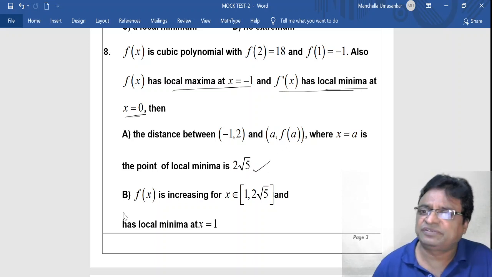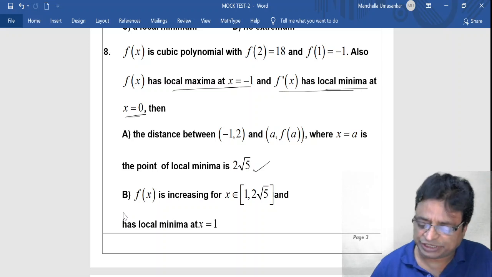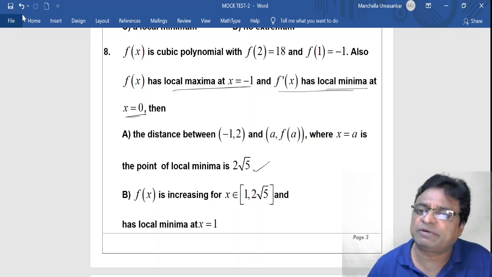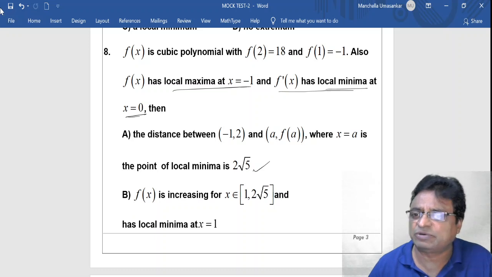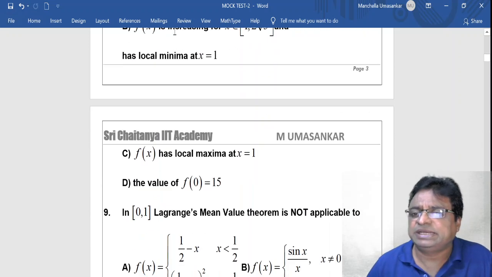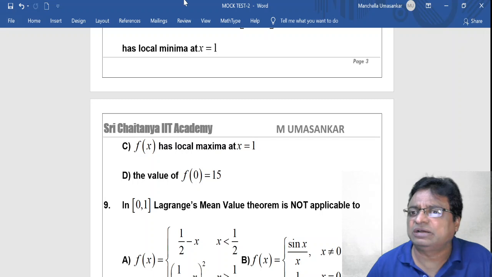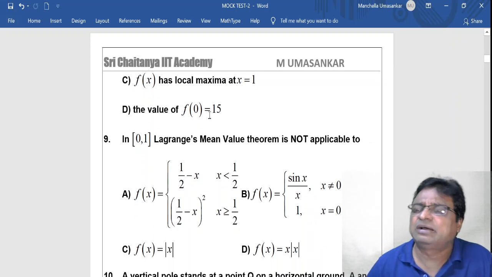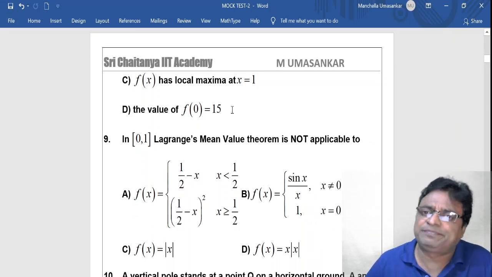B, f of x is increasing for x belongs to closed interval 1 comma 2 root 5 and has local minima at x is equal to 1. C, f of x has a local maxima at x is equal to 1. And D, the value of f of 0 is equal to 15.